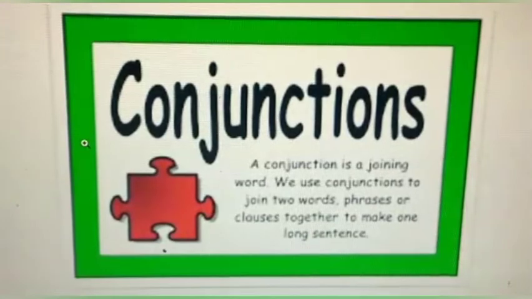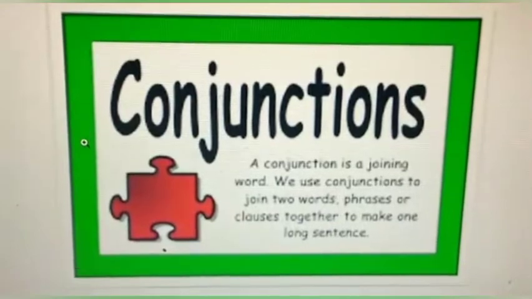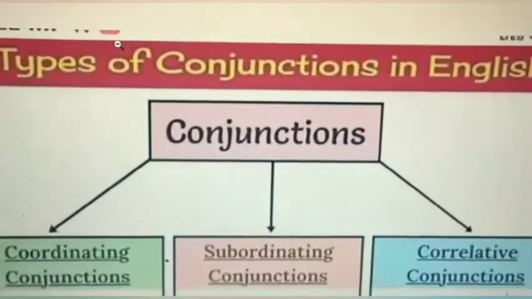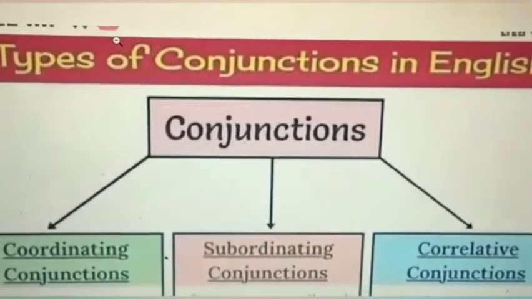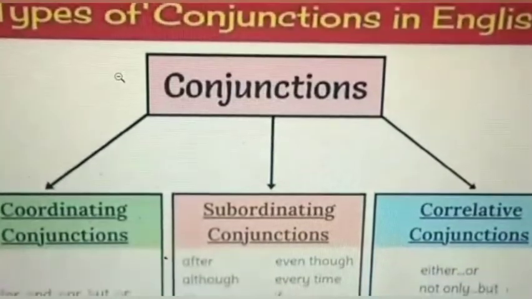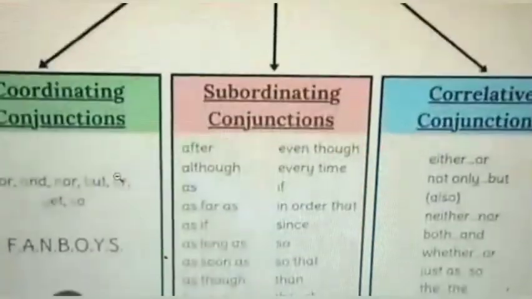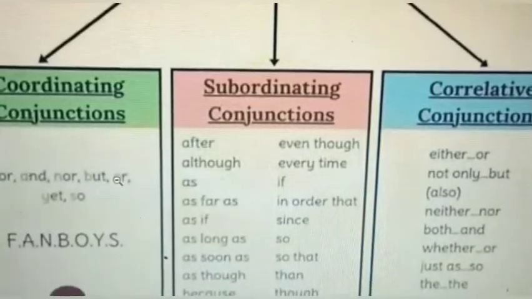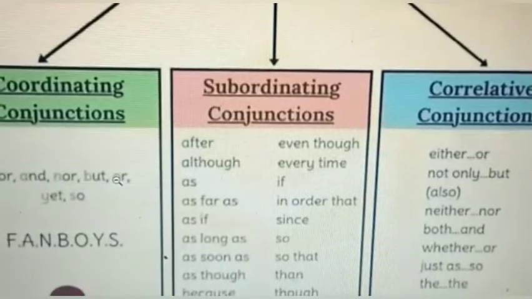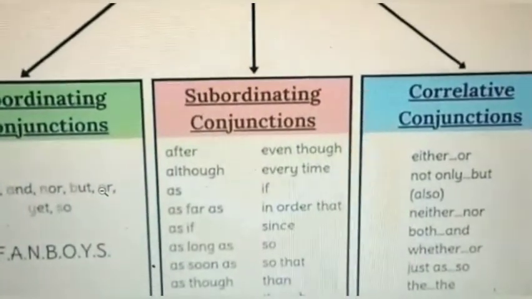What are conjunctions? A conjunction is a joining word. We use conjunctions to join two words, phrases or clauses together to make one long sentence. There are three types of conjunctions in English. Coordinating conjunctions we use in compound sentences. Subordinating conjunctions we use in complex sentences, and correlative conjunctions are paired conjunctions.